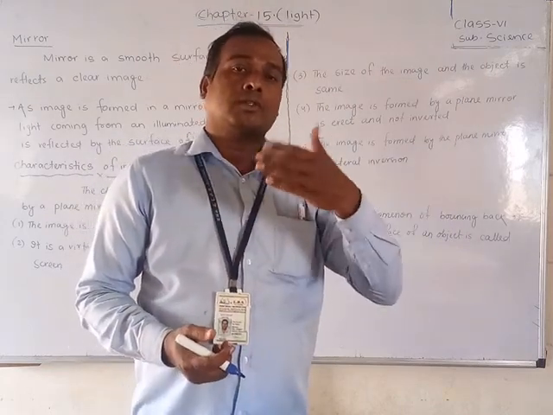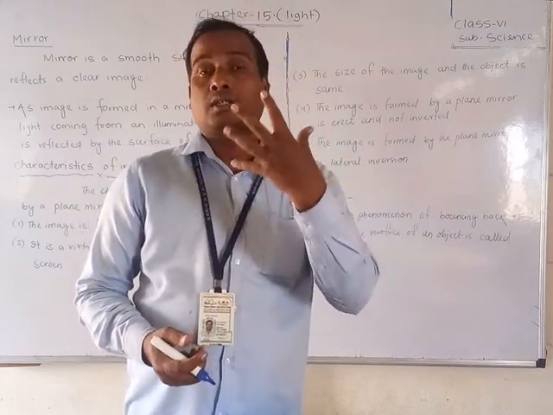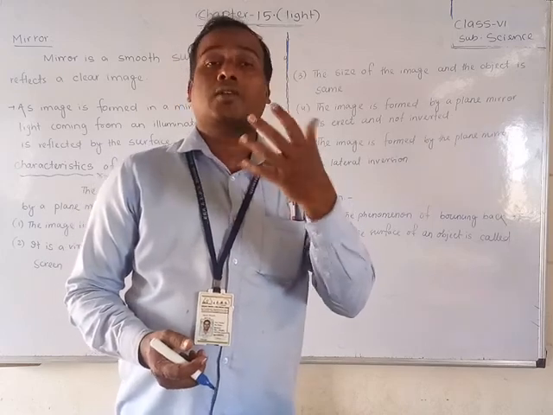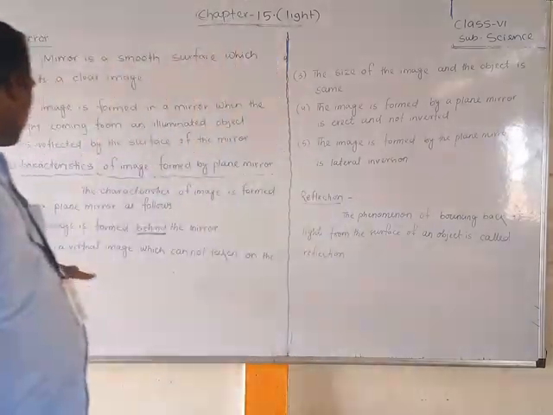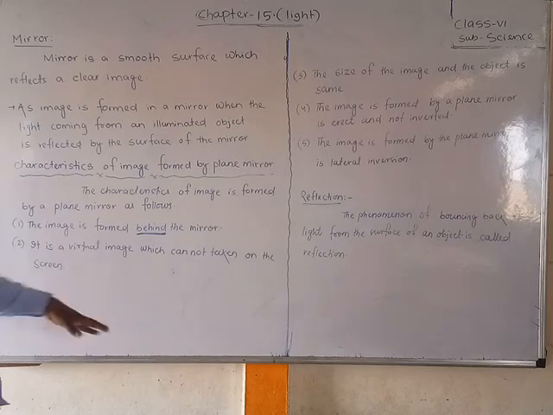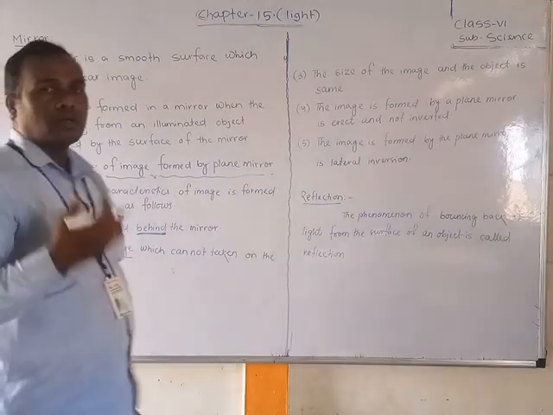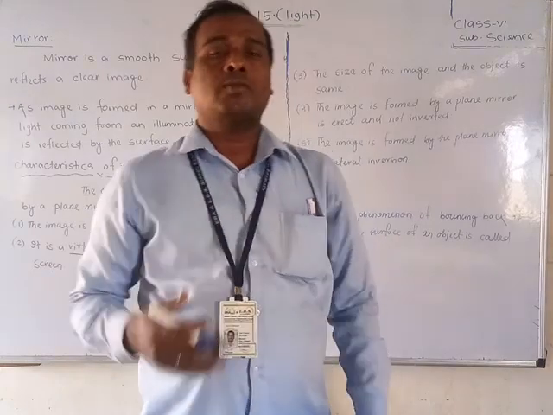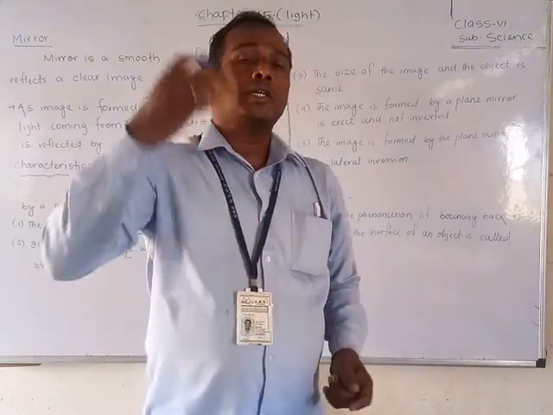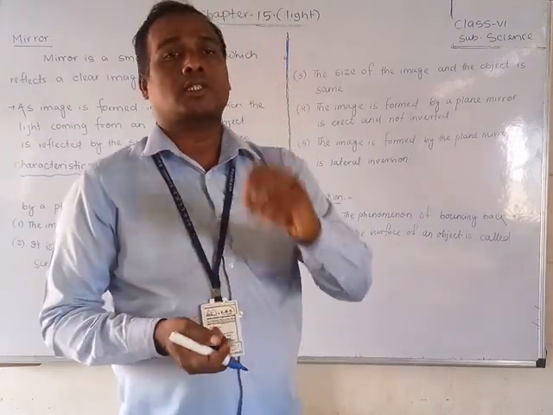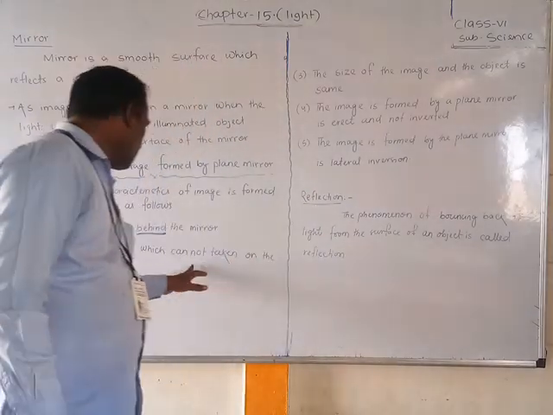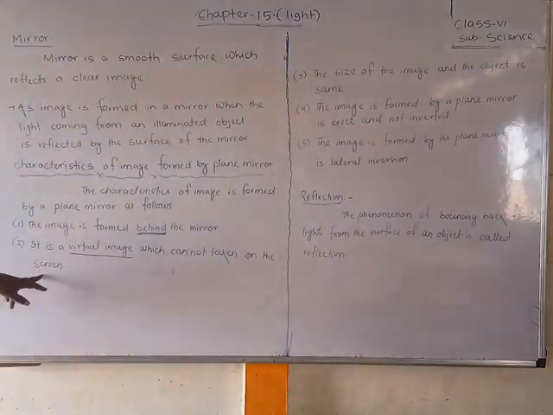So that means that image we cannot take out on the screen. Second, it is a virtual image which cannot be taken on the screen. What is the image that will form in the plane mirror? That is a virtual image. Virtual image means that we cannot catch that, we cannot find it on the screen.